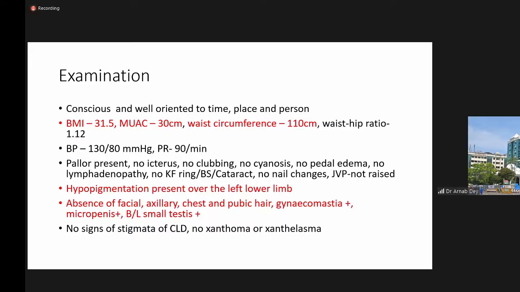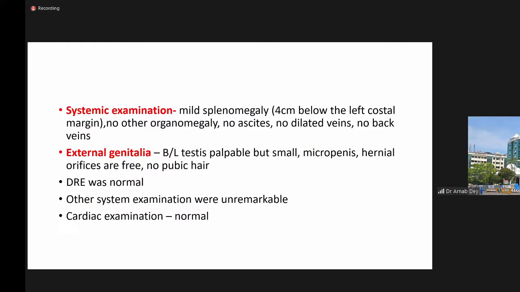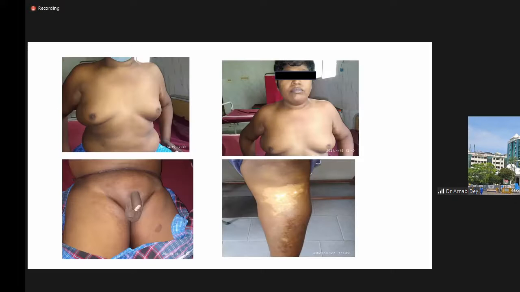There were no other stigmata of chronic liver disease, no xanthoma or xanthelasma. Systemic examination revealed mild splenomegaly, 4 cm below the left costal margin, no other organomegaly, no ascites, no dilated veins, and no other back veins. External genitalia: bilateral testes were palpable, small, micropenis, hernial orifices were free. Other system examinations were unremarkable, and rectal examination was also normal. So this was the patient who had presence of gynecomastia and absence of the secondary sexual characters. There was no pubic hair, no axillary hair, and he had one hypopigmented patch over the left lower limb.